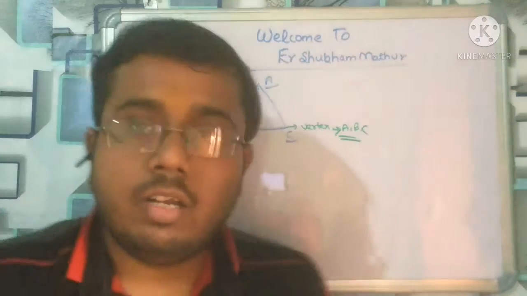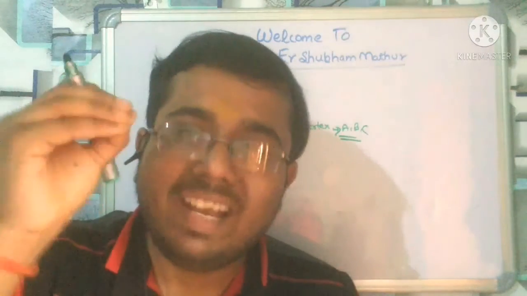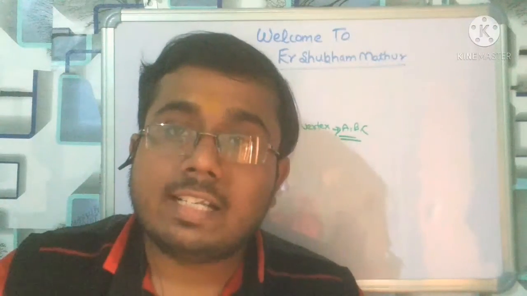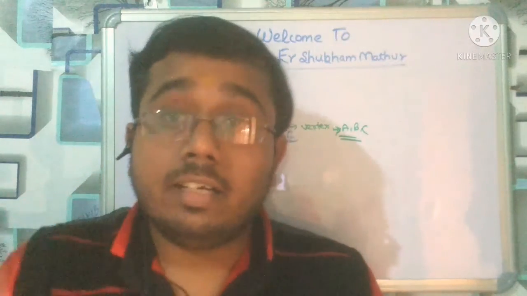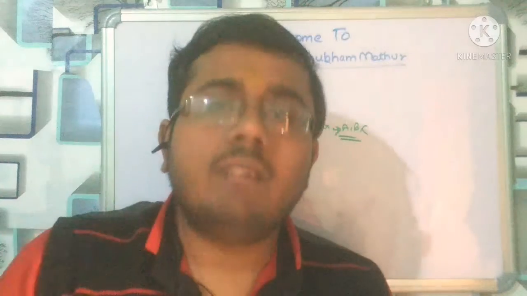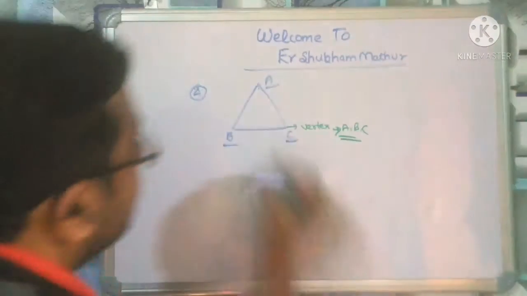when any line from the vertex of any triangle falls on the other side of the triangle at the midpoint, then let us see a median form.